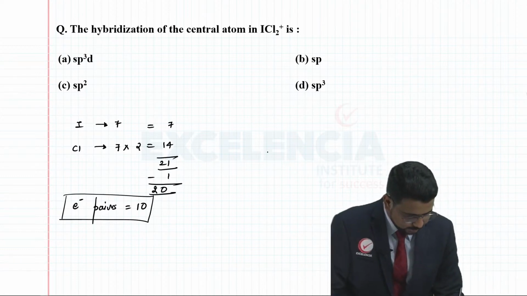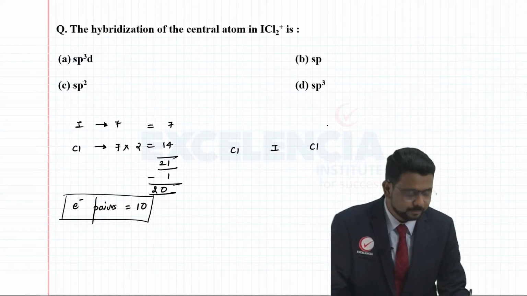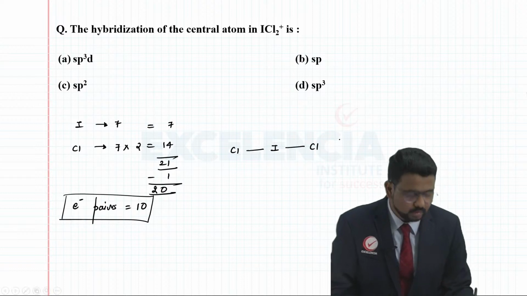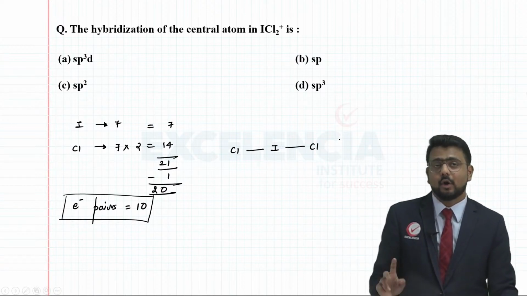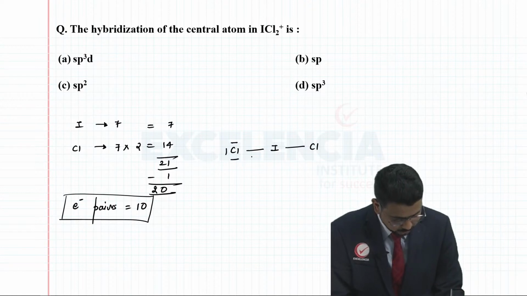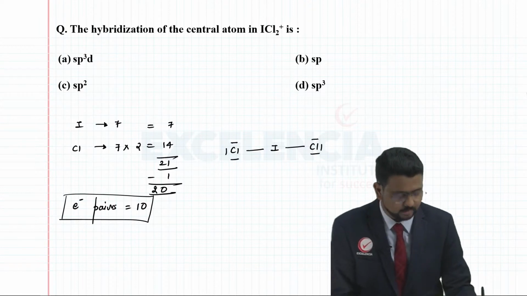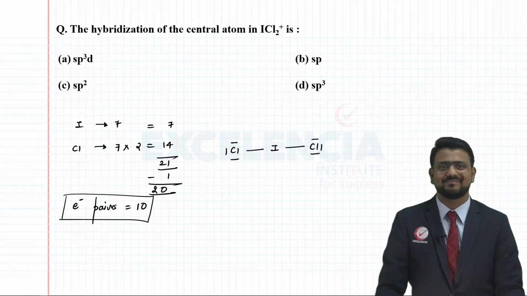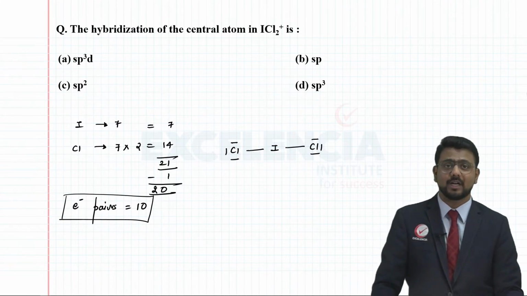So if I do it here, it's going to be like this: I, single bond Cl, single bond Cl, right? Now draw a single covalent bond, 1, 2, right? Then you have to make sure that the octet of the surrounding atoms is complete. So here you are having 1, 2, 3, 1, 2, 3, right? So here we have distributed already 8 pairs of electrons. But we have to distribute in total 10, right? So definitely 2 more pairs to go.